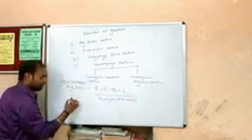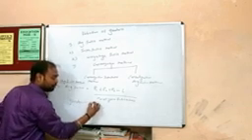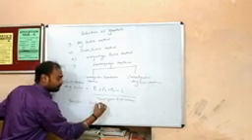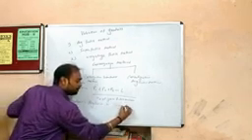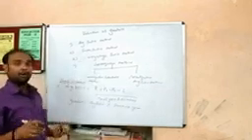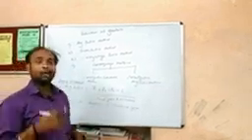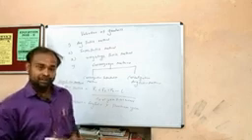After getting the average profit, the goodwill will be valued as average profit into purchase year. The purchase year will be provided in the sum. It means the year on the basis of which the firm is going to make the goodwill valuation. That is called purchase year.